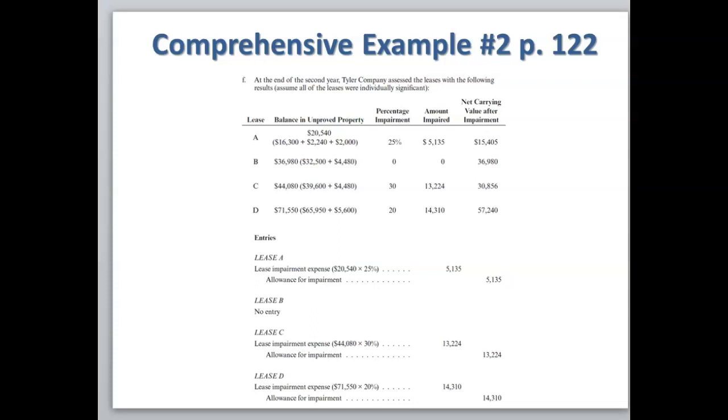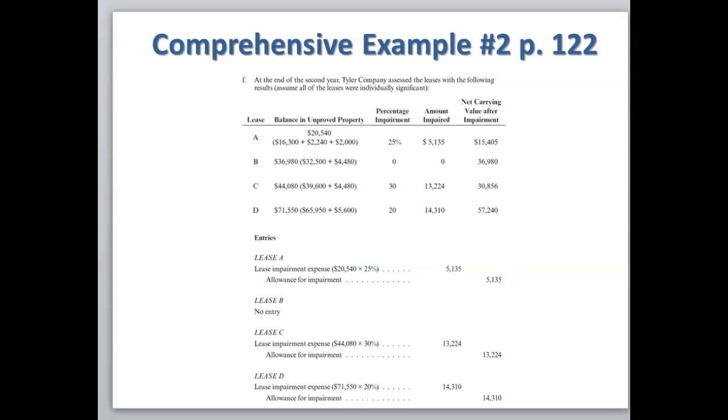At the end of the second year, Tyler Company assessed the leases with the following results. Assume that all of the leases are individually significant. So we're going to do the impairment calculation on each property separately. So for lease A, we have a total of $20,540.